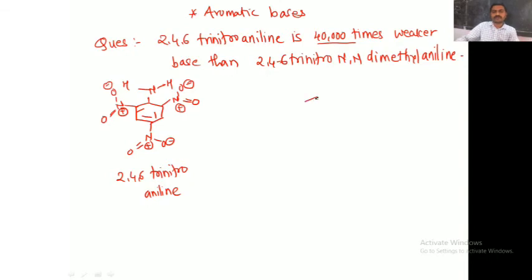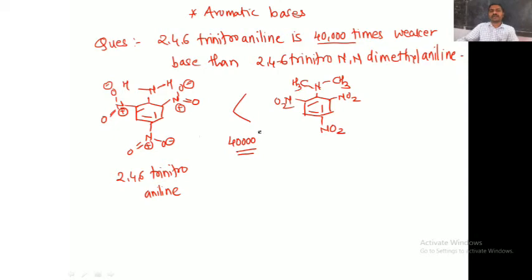And here is the structure of 2,4,6-trinitro-N,N-dimethylaniline. So the nitrogen has 2 methyl groups, then 2,4,6-trinitro. Okay, so this is stronger. How much? 40,000 times stronger as a base than this 2,4,6-trinitroaniline. Why? Because if you consider 2,4,6-trinitroaniline, these hydrogens are involved in hydrogen bonding with these oxygens of the nitro groups. So this is intramolecular hydrogen bonding.